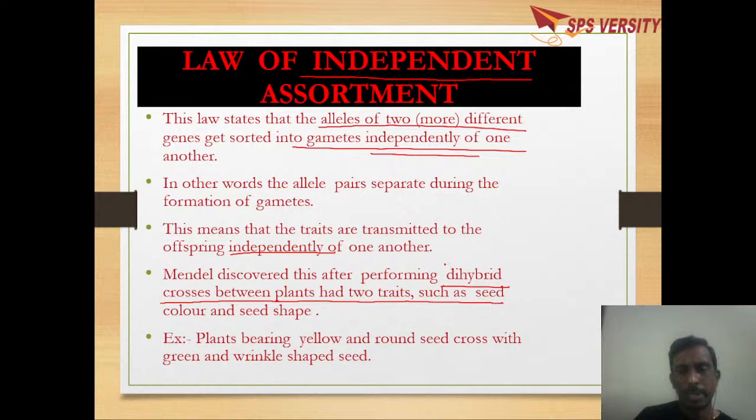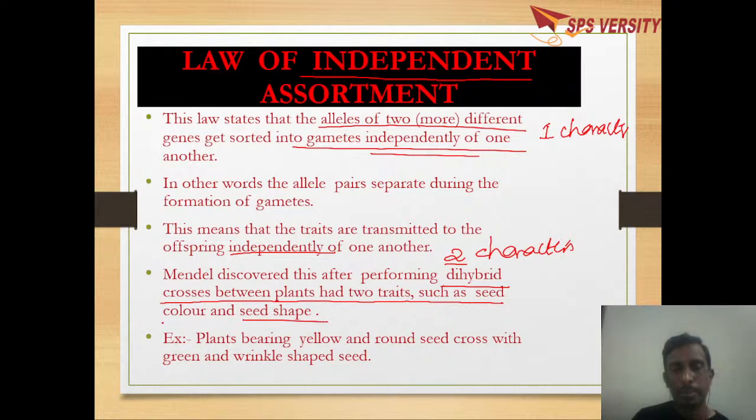So what is meant by dihybrid? Here he has taken two characters into consideration, whereas in monohybrid only one character is taken into consideration. So here he has taken seed shape and seed color.